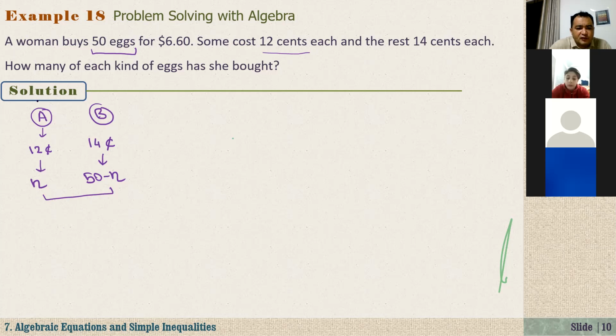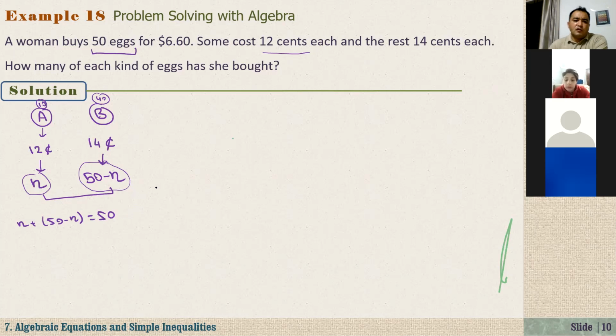For example, if you bought 10 type A eggs, then how many type B eggs did you buy? It is 40 because the total number is 50. If you bought type A 20, type B 30. Type A 30, type B 20. Type A 1, type B 49. Because altogether, you bought 50 eggs, right? So in general, if you bought n type A eggs, then you should have bought 50 minus n type B eggs. As you see here, n plus 50 minus n is equal to 50, right?